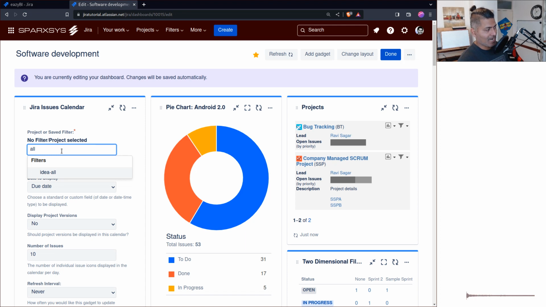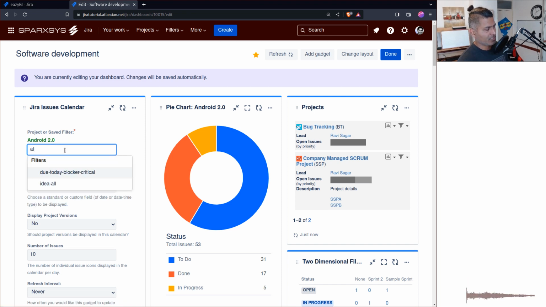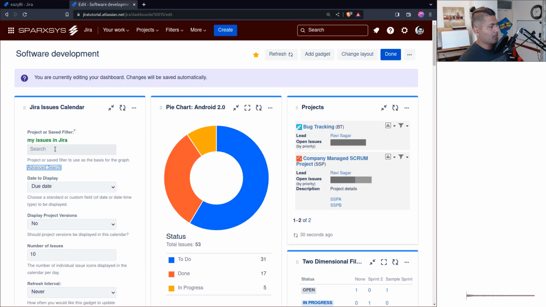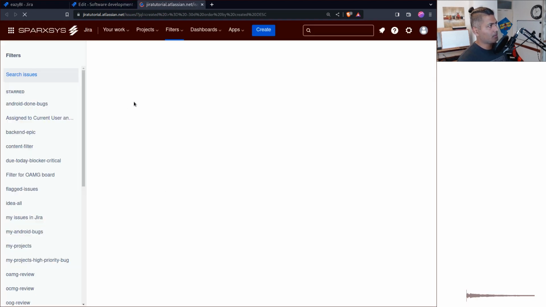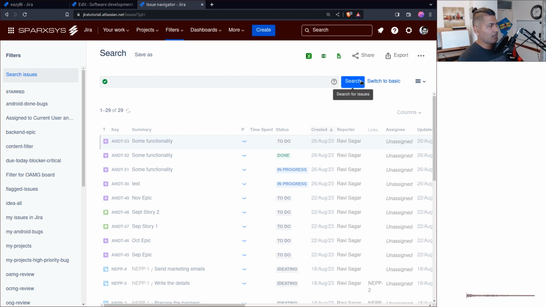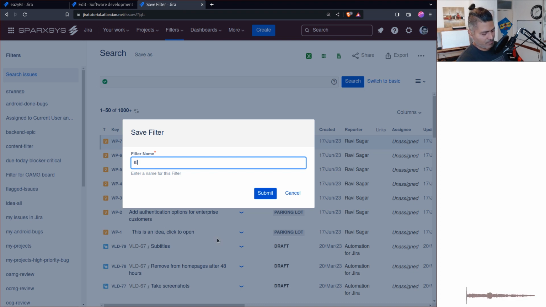So create a filter that basically is across multiple projects. So I think I'll probably just use, do I have any filter? Let me just search for a filter. Okay, my issues in Jira. Okay, let me just create a filter very quickly. I think I have a filter, but I don't really remember the name of the filter. So I'll basically create a filter here, which will show everything. So just search like thousands of issues, and I'll just save it and say all issues, right?